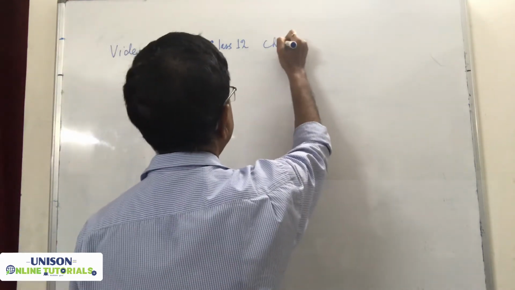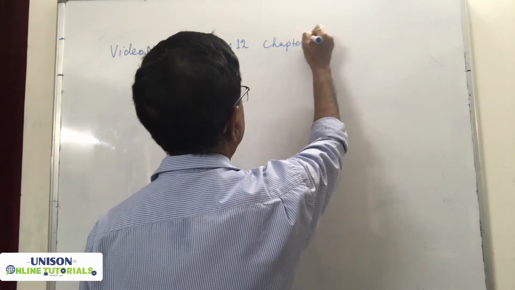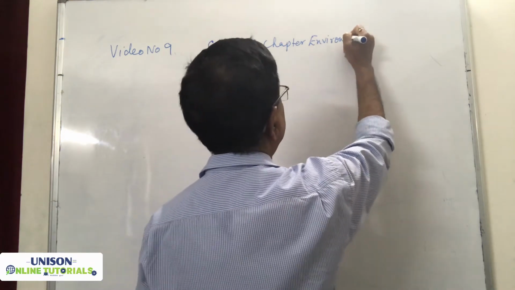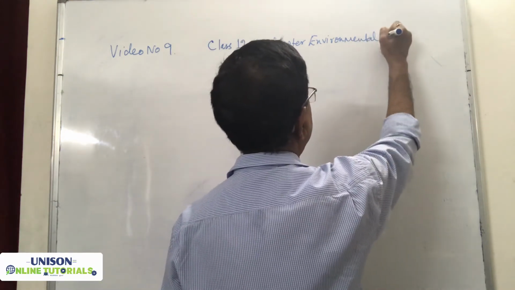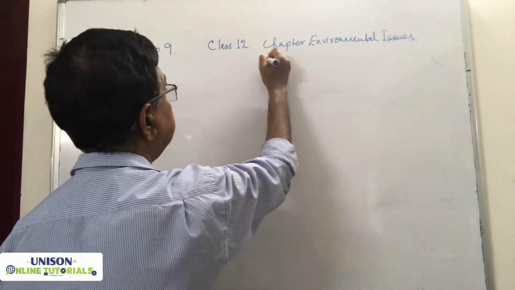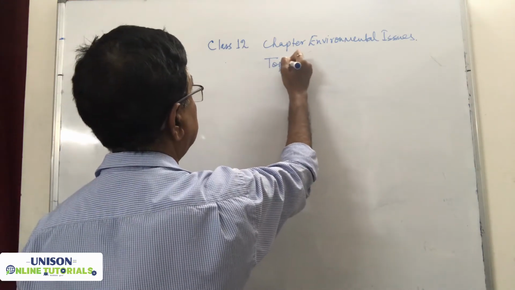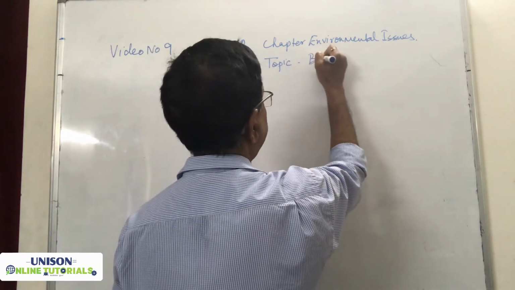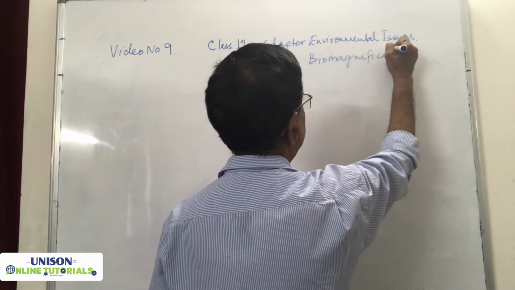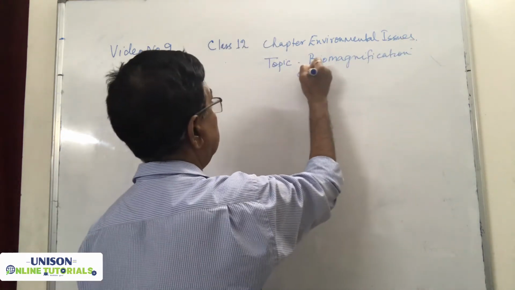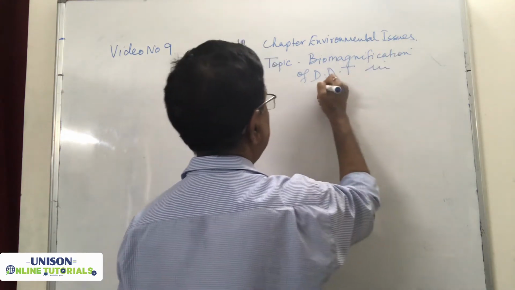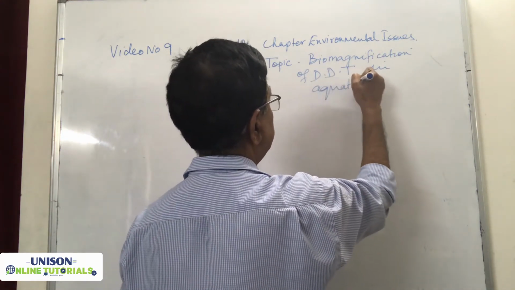The chapter is environmental issues, and the topic is biomagnification of DDT in aquatic food chain.